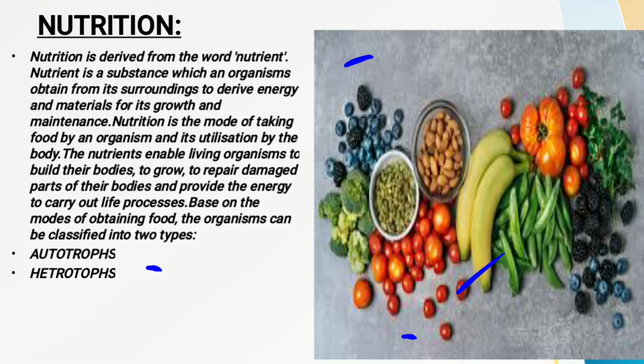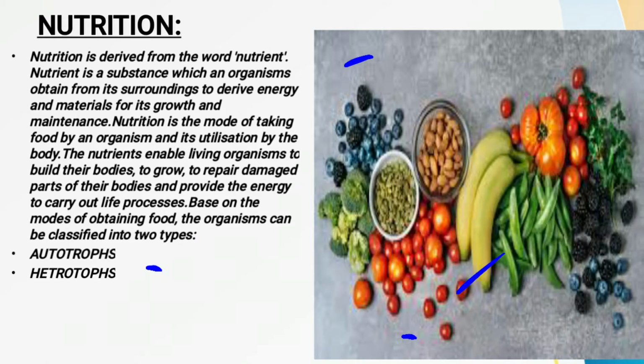Now see children, listen to it very carefully. Whatever food items we are eating in our daily life, from where are we getting these food items? We are getting these food items either from the plants or from the animals. So plants and animals are what? Plants and animals are part of our surroundings. That's why it is said that a nutrient is a substance which an organism obtains from its surroundings, whether from the plants or from the animals, to get energy for doing different kinds of activities which we perform on a daily basis, as well as for the growth and development of our whole body.